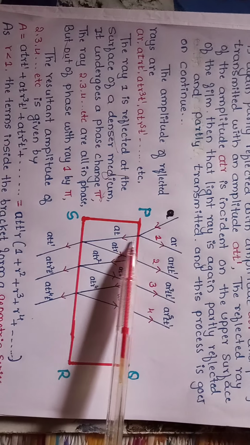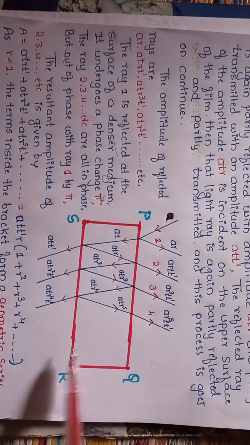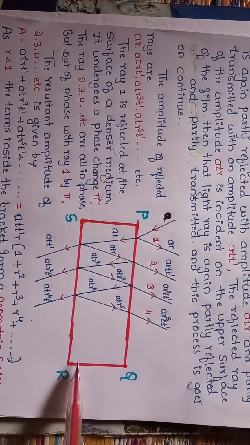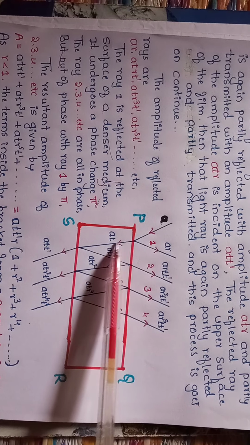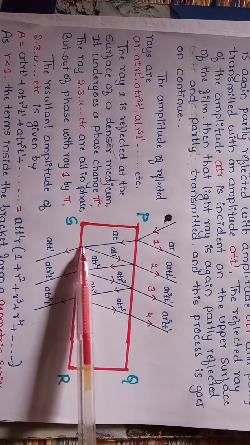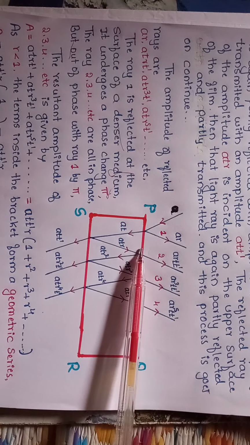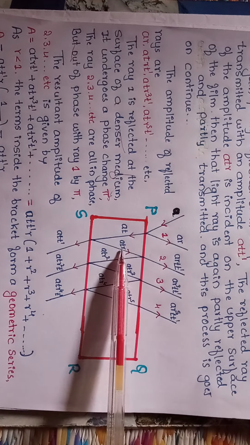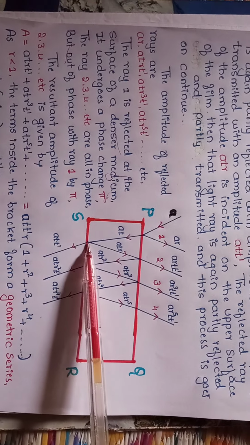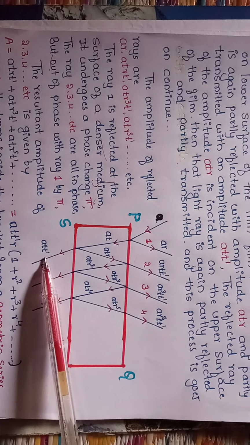This transmitted ray falls on the lower surface of the thin film, that is SR. When it falls on the lower surface, again the light ray is partially reflected with an amplitude ATR, and partially transmitted with an amplitude AT dash.